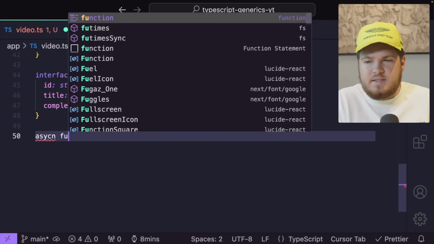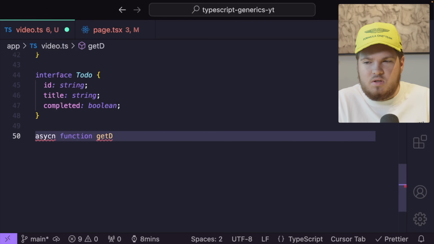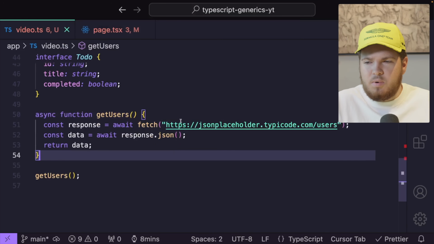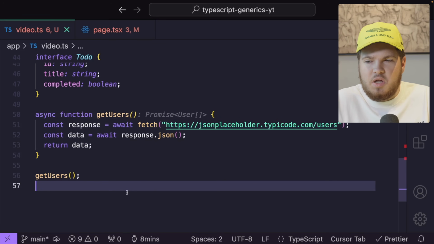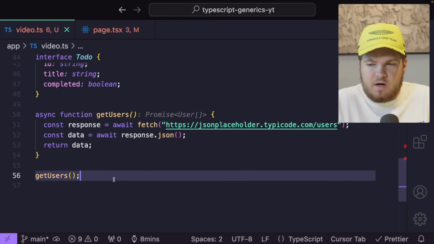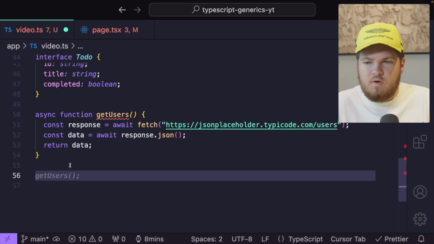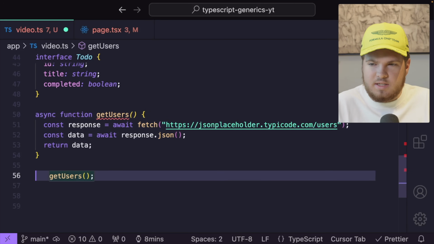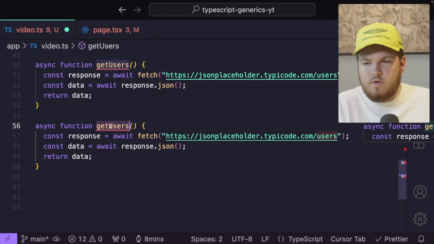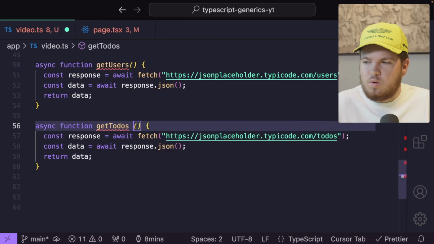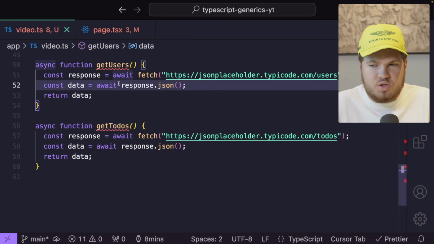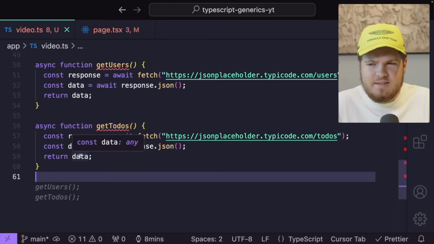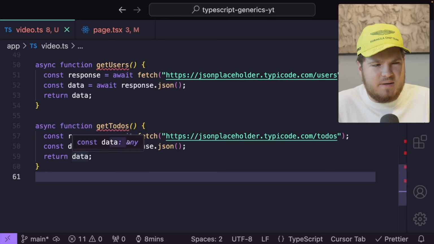So let's do an async function. This will be called getUsers, and inside of here I want to now fetch some data from JSON placeholder. I await my data and I return my data. Okay, nice. So now we have our function, and now let's do the same thing for our to-do. So let's copy it, let's paste it, let's rename it to, for example, getTodo, and let's also update our URL. Okay, so now we have our two functions, but if I hover over data, data is of type any.